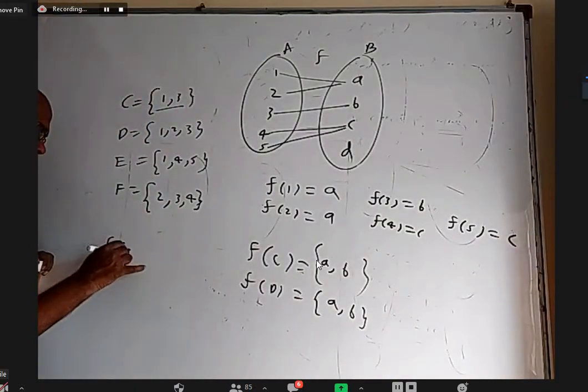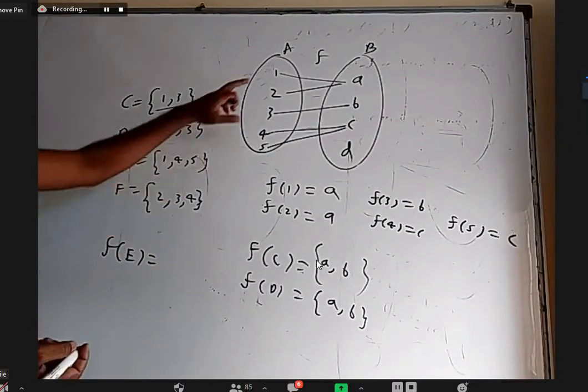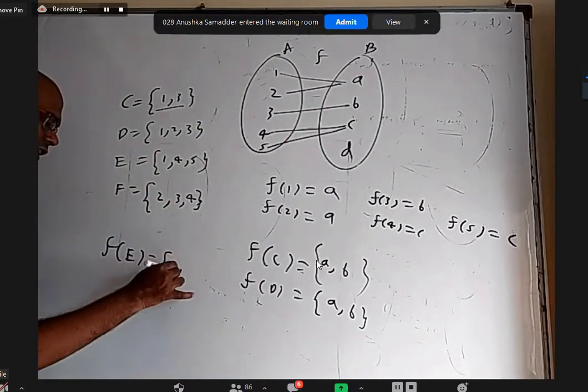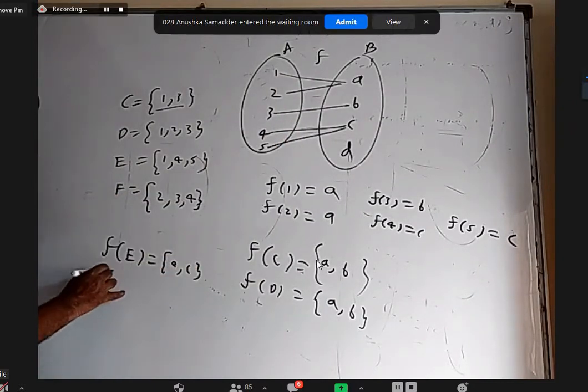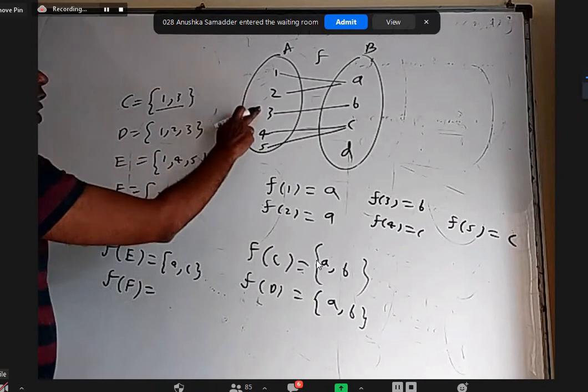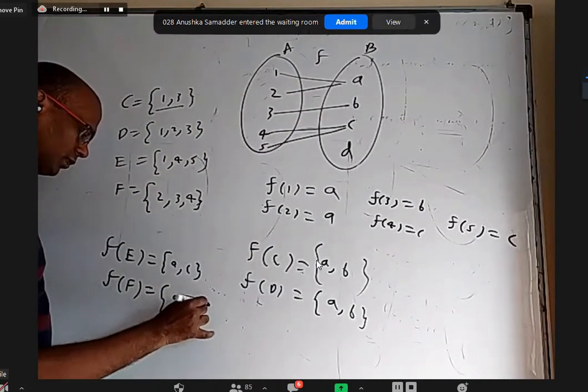What is f of E going to be? Images of 1, 4, 5: A, C, C, but C you don't have to write twice. So it is A comma C. And what is f of capital F? Images of 2, 3, 4: B, C, so A comma B comma C? Let me check: it is A comma B comma C.